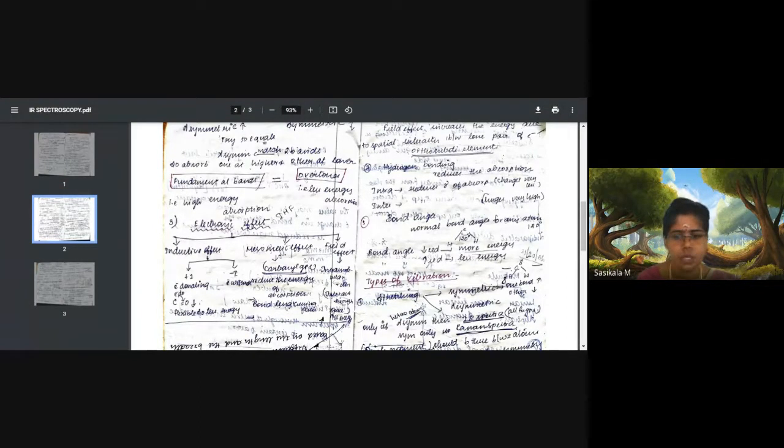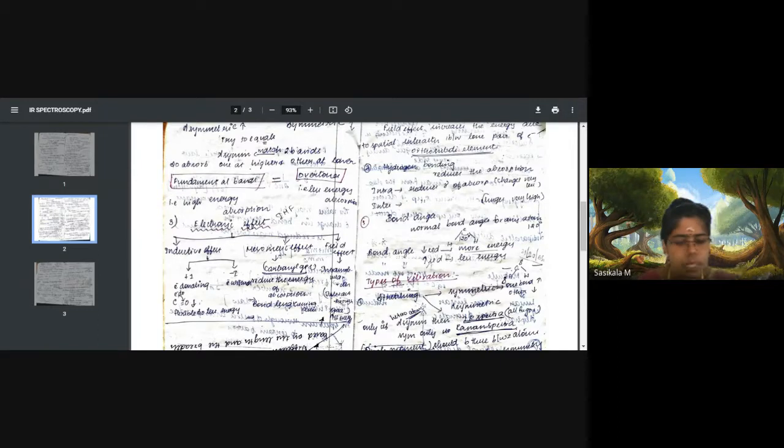In case electron withdrawing groups like CHO or NO2 are substituted with a carbonyl group, what happens? It withdraws the electrons present around the bond, so bond strength becomes high. When bond strength is high, what happens? Frequency also becomes high. If it has to appear at 1500 centimeter inverse, then it will appear at 1550 centimeter inverse. That means it increases the vibrational frequency and the band appears at a higher level. This is due to the minus I effect. Okay, this is about the inductive effect.